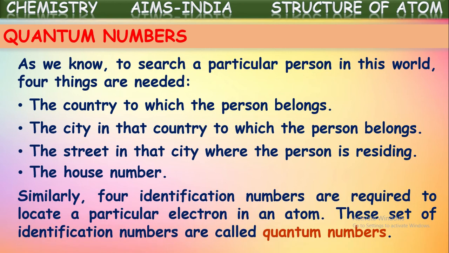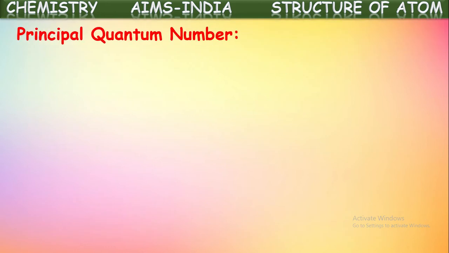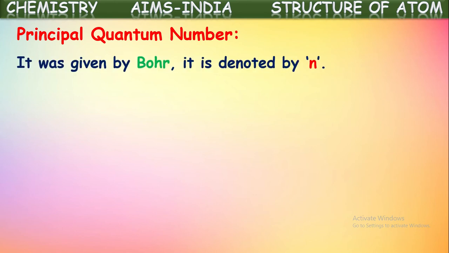In the same way, four identification numbers are required to locate a particular electron in an atom. This set of identification numbers is called quantum numbers. So now let us see what these quantum numbers are. Out of these four, the first one is the principal quantum number. It was suggested by Niels Bohr. It is denoted with the symbol small n.